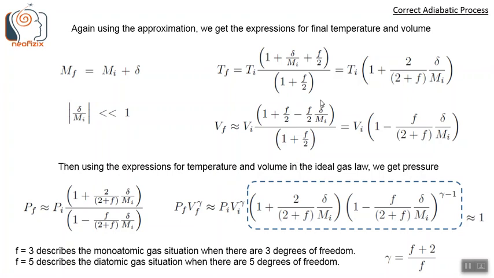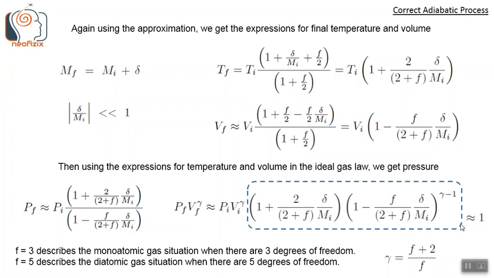Then using the expressions for temperature and volume in the ideal gas law, we get the expression for pressure. Pf equals Pi into 1 plus 2 by 2 plus f delta by mi from this temperature expression, and 1 minus f by 2 plus f delta by mi from the volume equation. So now we can consider the product Pf into Vf power gamma, which gives Pi into Vi power gamma into these two factors, 1 plus 2 by 2 plus f delta by mi into 1 minus f by 2 plus f delta by mi whole power gamma minus 1.